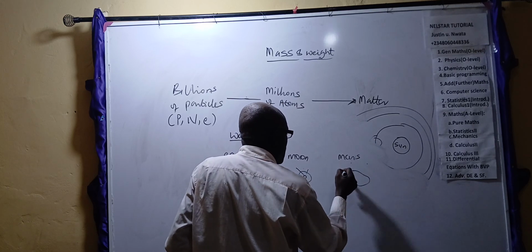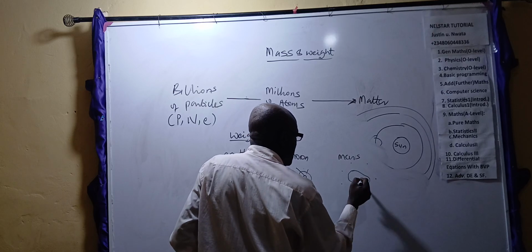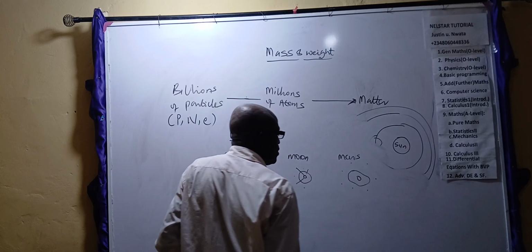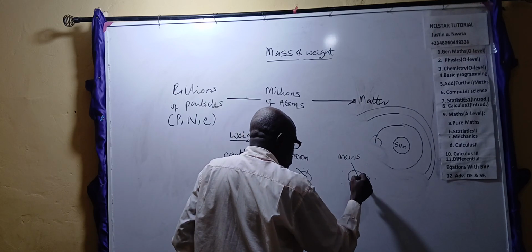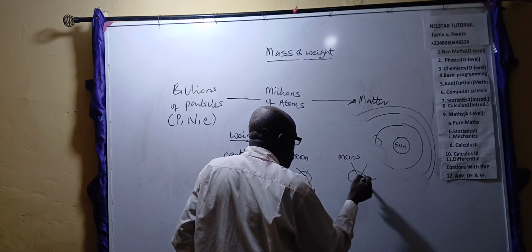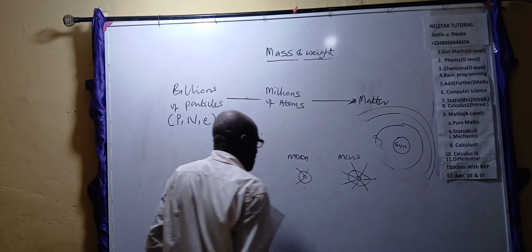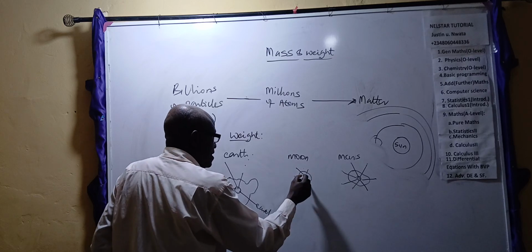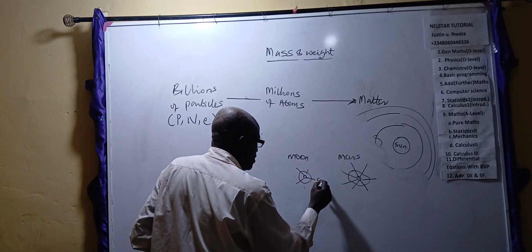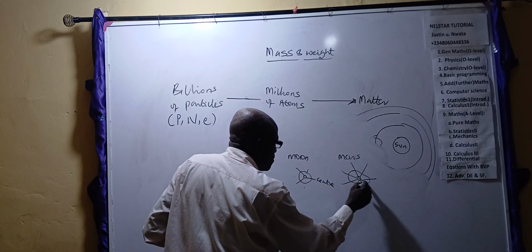Anything on here around its vicinity, this planet will not allow it to go. It must drag it to that. It must come to the center. These are pull. When I say pull, that's drag it to the center. This is the center of this one. This one has its own center.